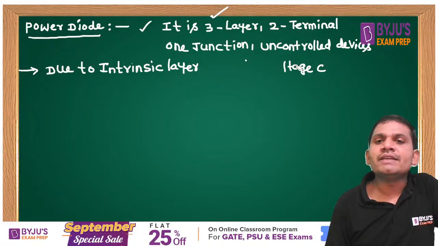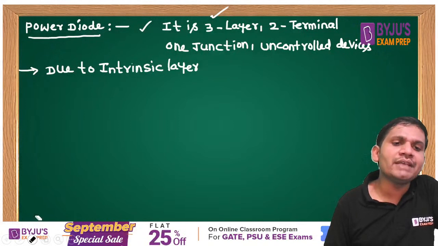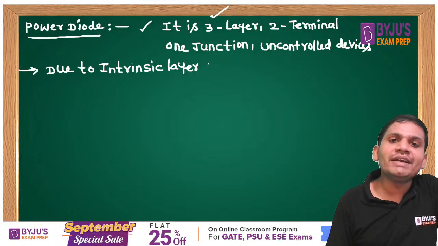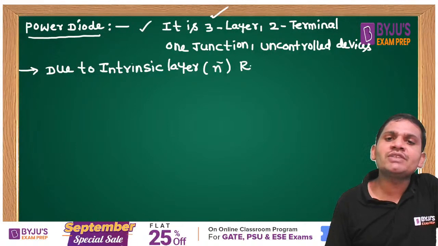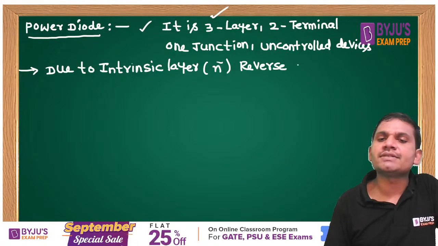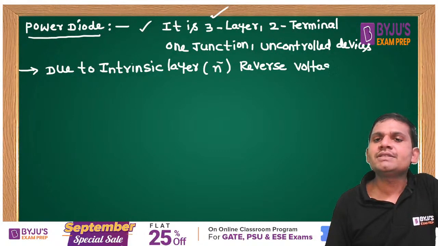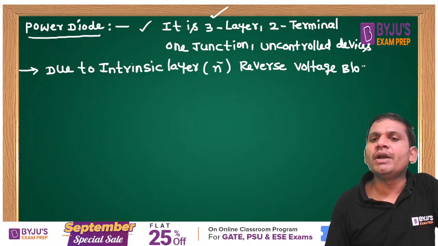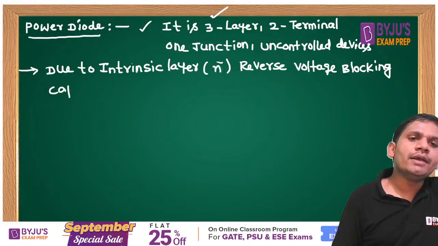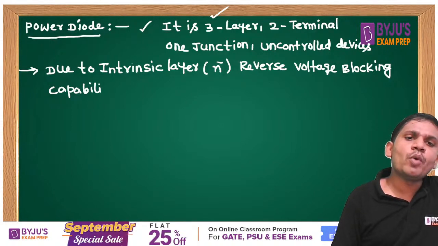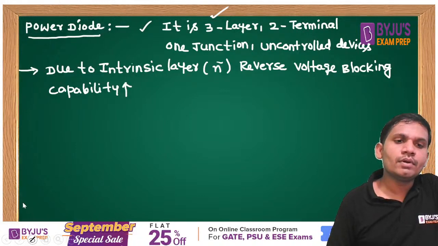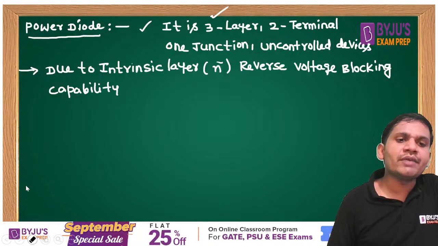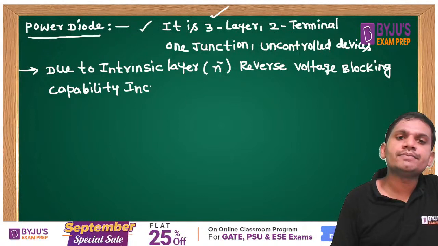Intrinsic layer means the n minus layer, and due to it the reverse voltage blocking capability increases. Very important point, students.